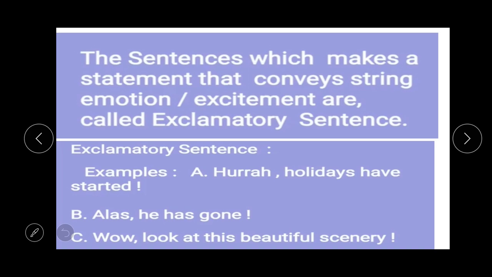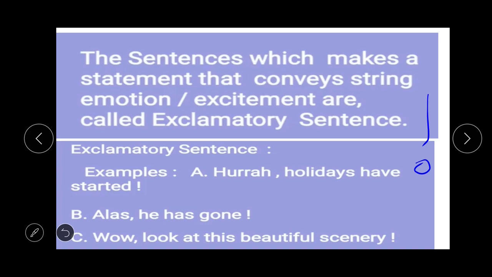And then another thing is that you can see that all the sentences end with an exclamation sign. It means that student, for an exclamatory sentence, the exclamation mark is very important. Without it, you cannot have an exclamatory sentence, like the interrogative one. In an interrogative sentence, question mark is necessary.